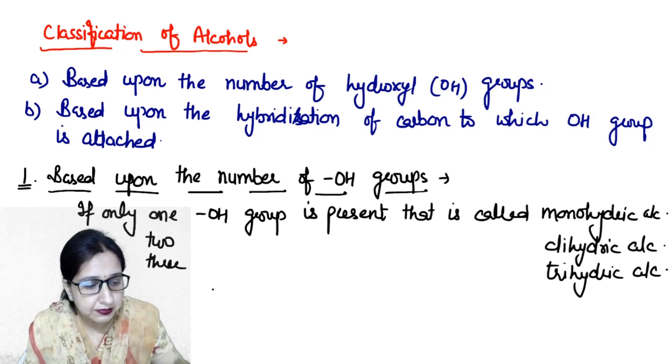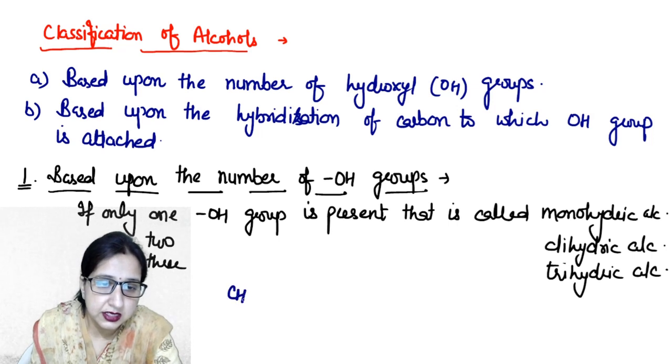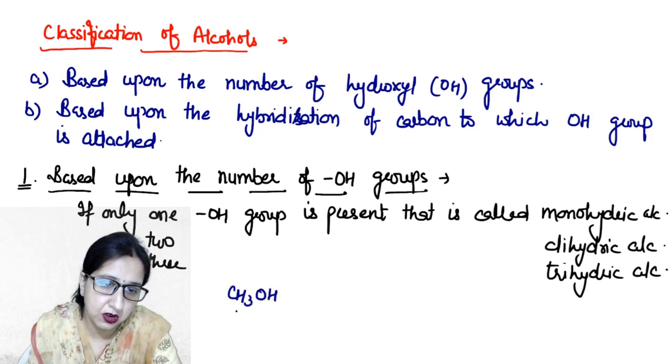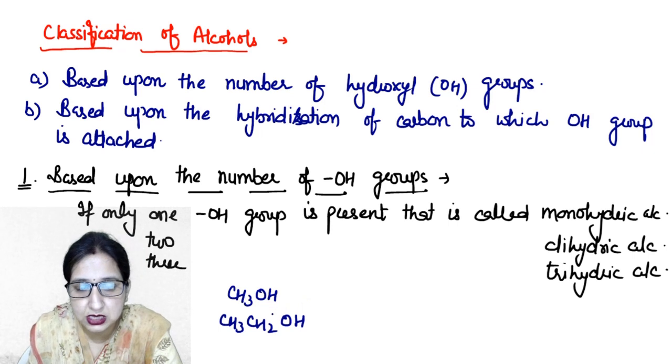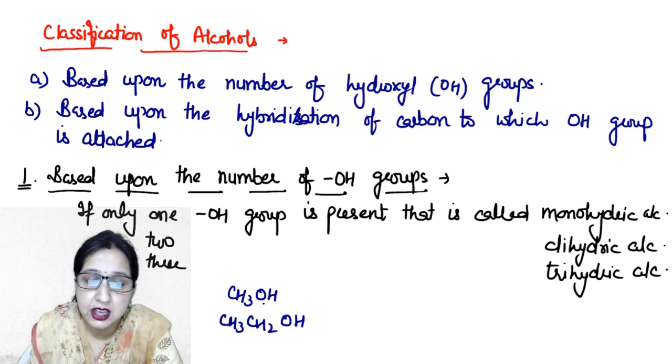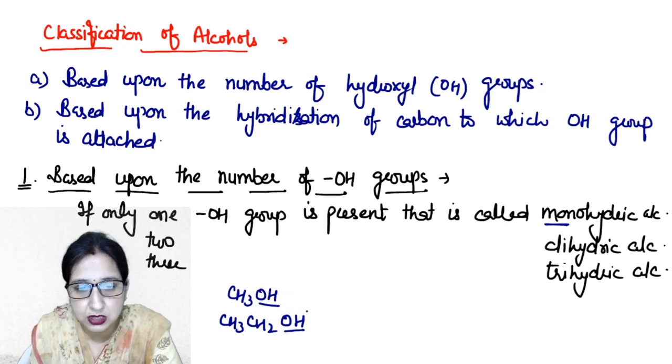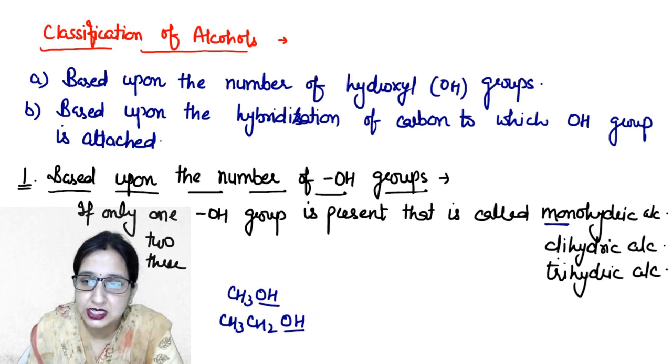Now, for example, CH3OH or CH3CH2OH. We can clearly see that both these molecules have only one OH group. So this is your monohydric alcohol, and its IUPAC name is methanol and its name is ethanol. We will discuss the nomenclature of alcohols independently. Clear? Next is dihydric alcohol.